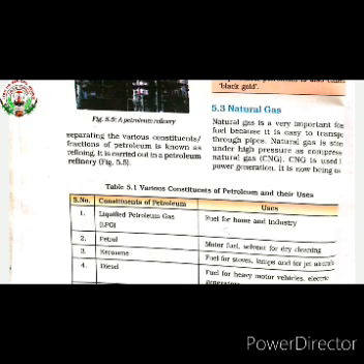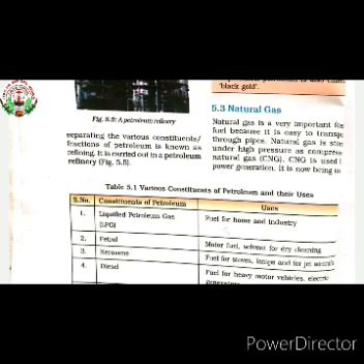Natural gas is stored under high pressure in compressed form. That's why it is called CNG, compressed natural gas. CNG is used in power generation, and it is also used as fuel in vehicles, and it is also called a clean fuel.